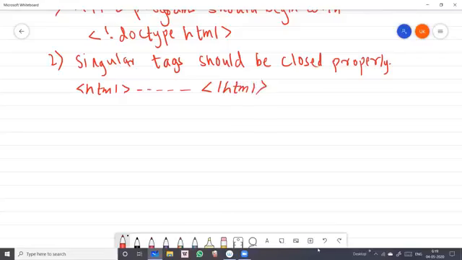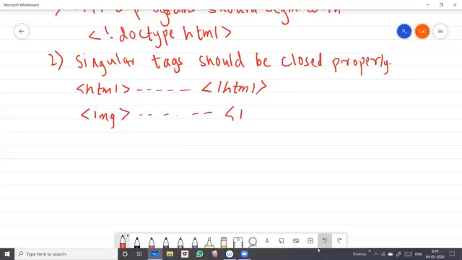Okay, for example, one more, the img tag. This is a singular tag, students. That means singular here means it contains its own attribute and closes there itself. Okay, img tag, I'm giving some text and some attributes, and then I'm closing the img tag.